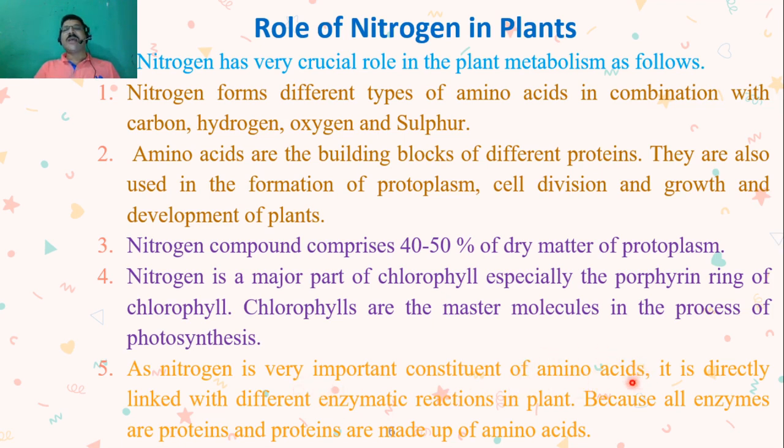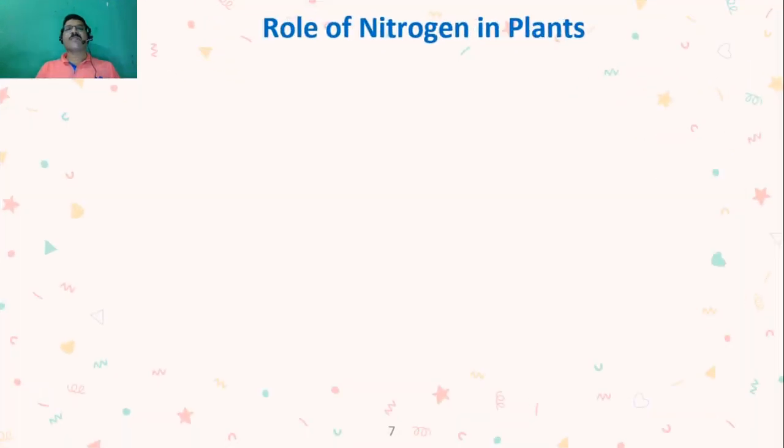So amino acids are very important for the synthesis of enzymes, and these amino acids are made up from nitrogen. So indirectly we can say nitrogen plays a very important role in the process of enzymatic reactions in plants, because all enzymes are proteins and proteins are made up from amino acids.